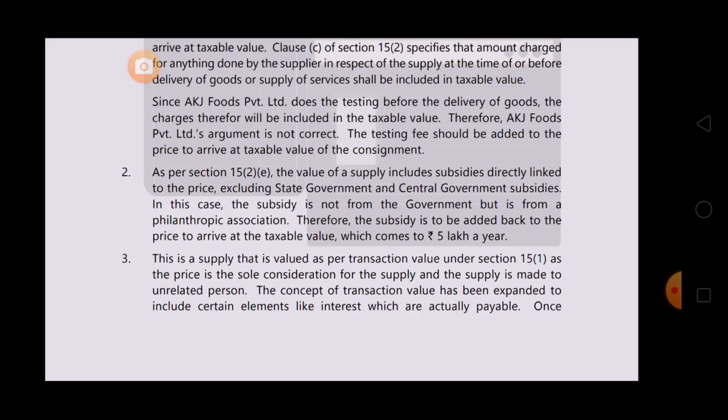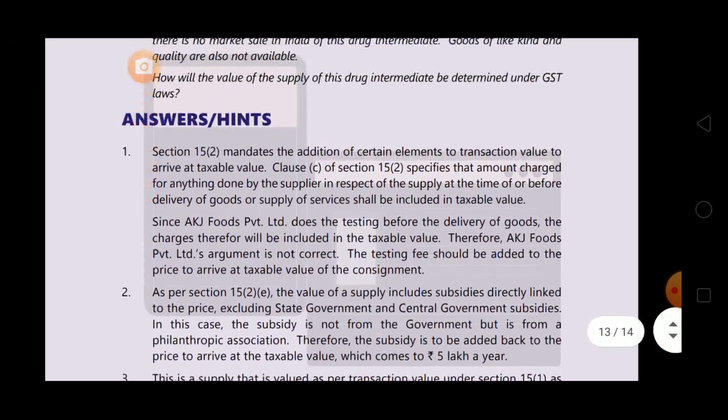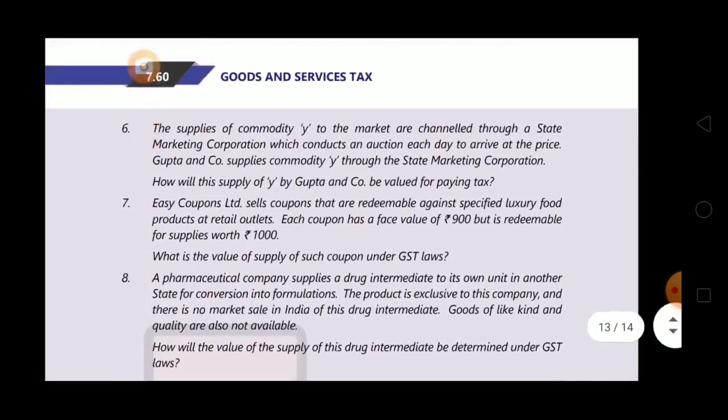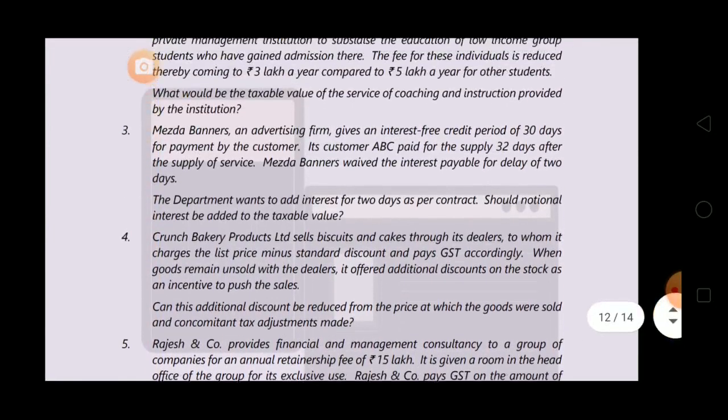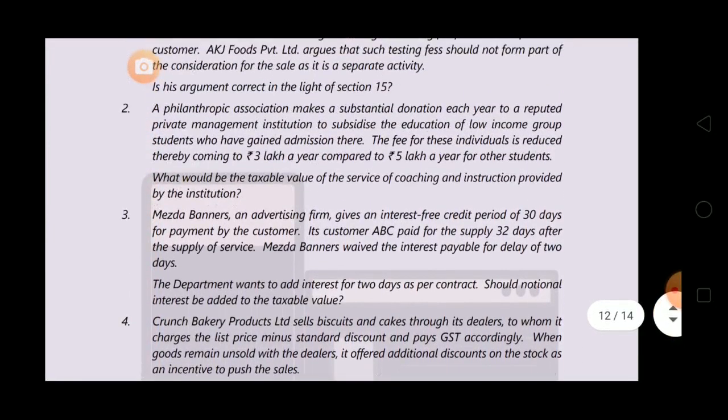In this case, subsidy is not from the government but it is from a philanthropic association. Therefore, the subsidy is to be added back to the price to arrive at the taxable value, which comes to 5 lakhs a year. Okay, 3 lakh was the value of service provided to low income group students, and subsidy will also be included as it is not from the central government or state government.